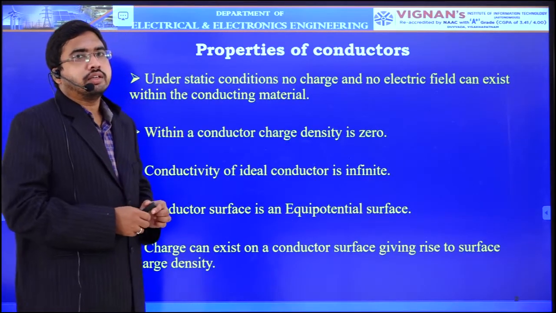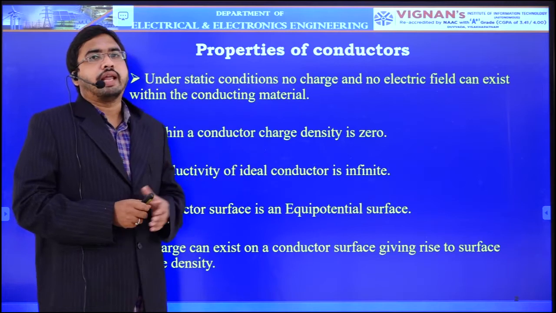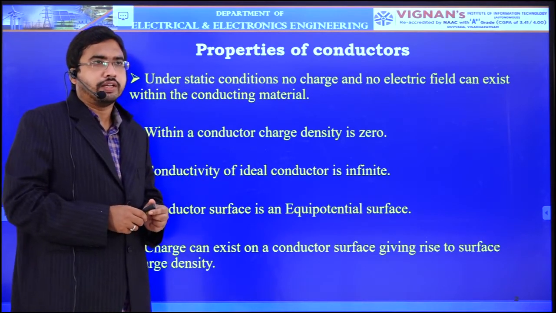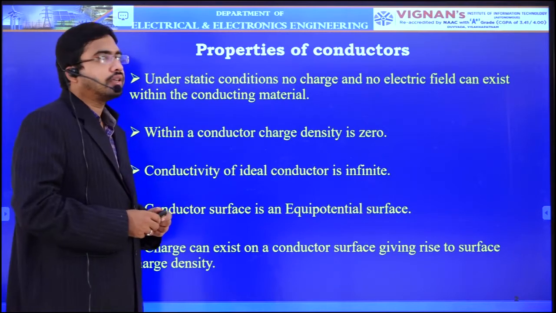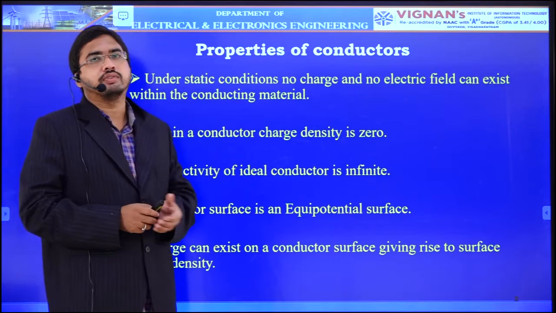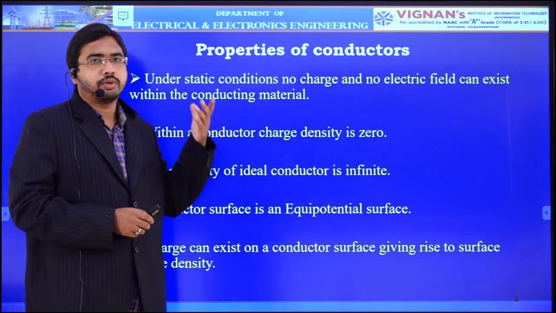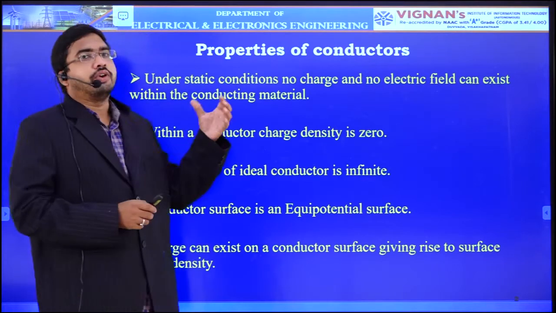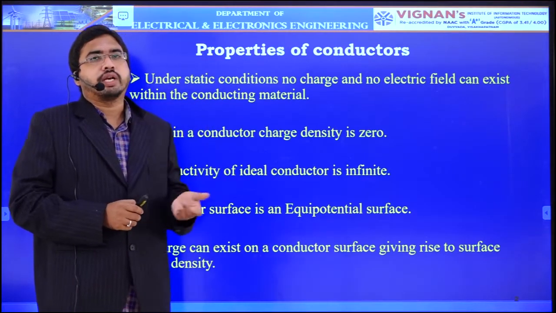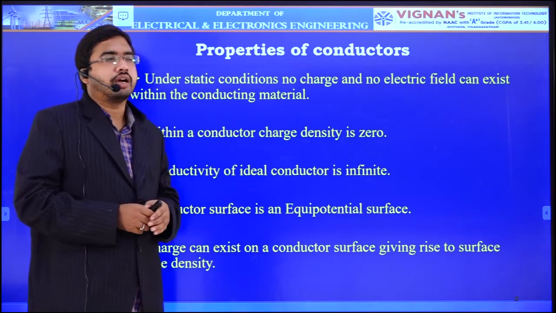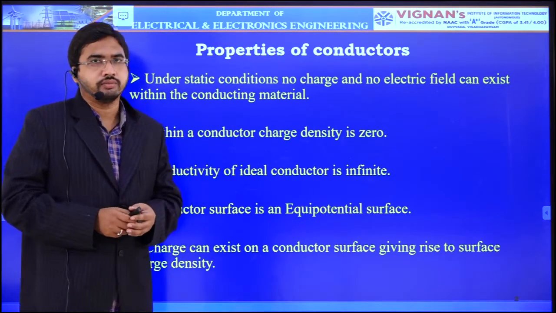Already we have seen that a material which will allow the free flow of electrons or current is called a conductor. Okay. There will be a number of free electrons available in that conductor, for example, copper or aluminum. So, if you apply some voltage or potential, those free electrons will move in random direction and will constitute the flow of currents. Okay.